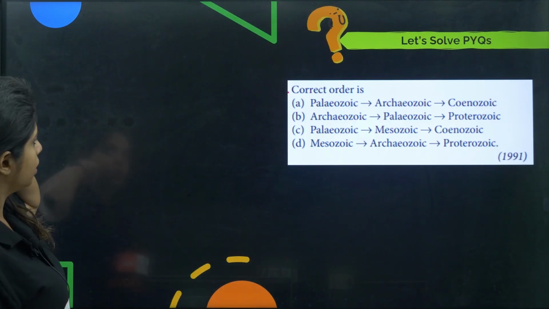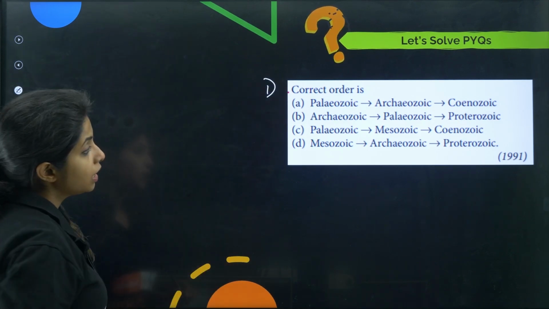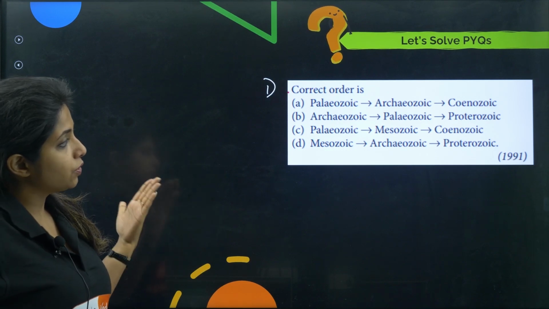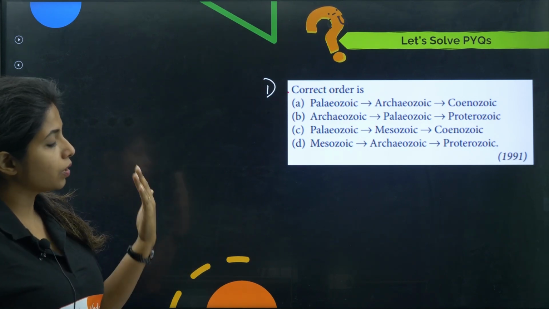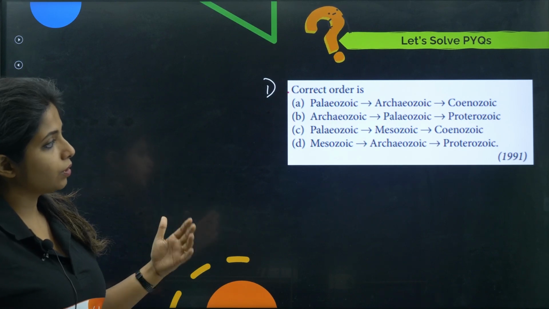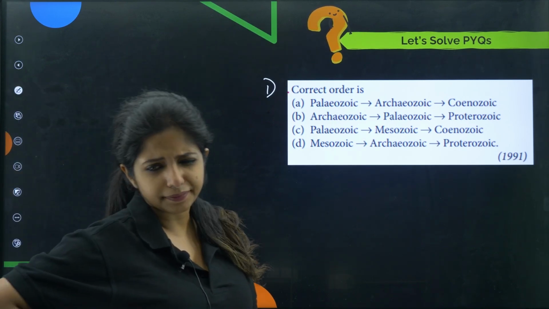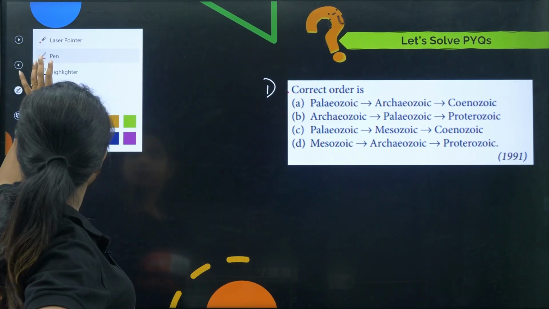Now, first question, try to do it by yourself. Which is the correct order: Archaeozoic, Proterozoic, Paleozoic, Mesozoic, Cenozoic, or the other orders given in the options? You tell me the answer. This came in 1991. It's an old question, but it's an easy question. Going ahead, I will be telling the answers later on.